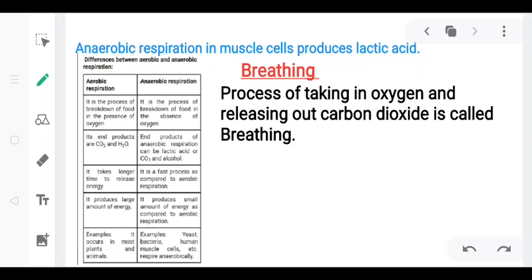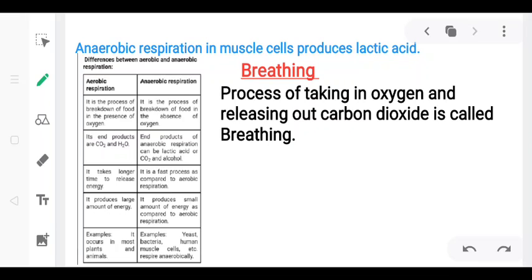This aerobic respiration occurs throughout life in humans, fish and in many organisms. Anaerobic respiration occurs for short period in bacteria, yeast and also in human cells. Okay, so this is all about this part.